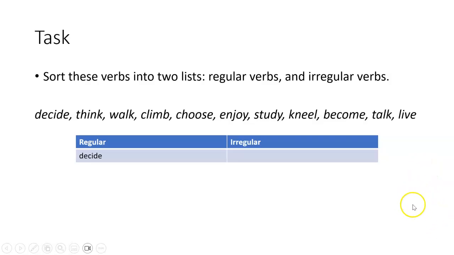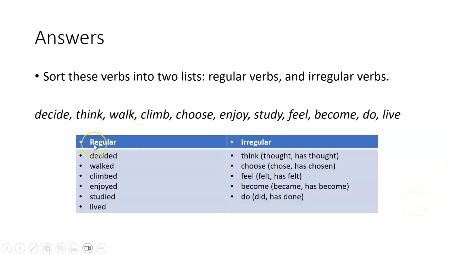All right. Let's look at the answers. Well, here we have the regular verbs. Decided, walked. Keep in mind when we add ed, that's basically what makes them regular. We don't say walk-ed, we say walkt. That's how we pronounce it. Climbed, enjoyed, studied, lived. These are regular.